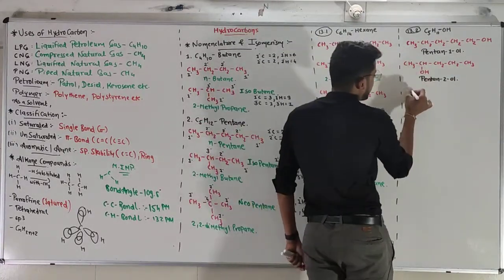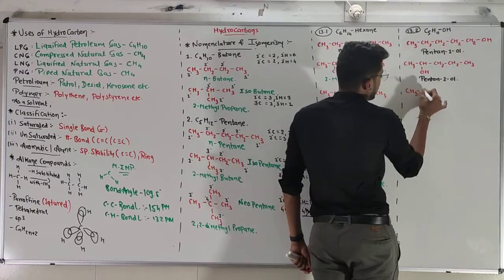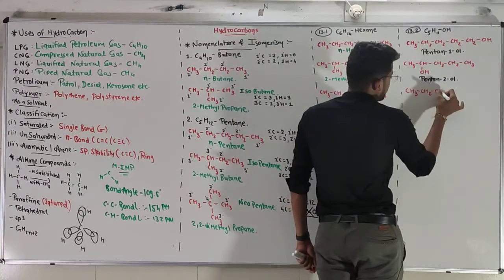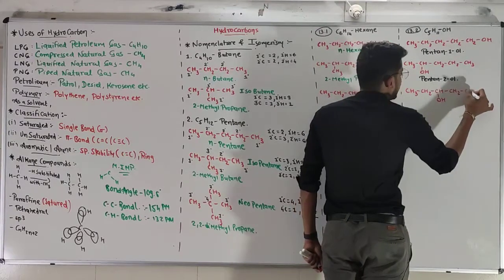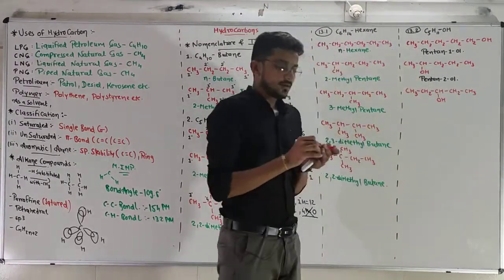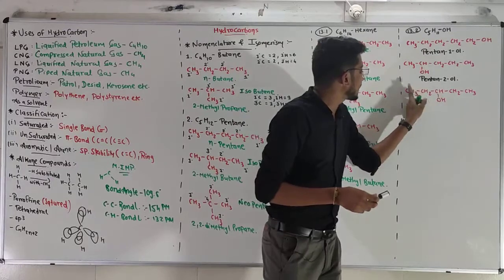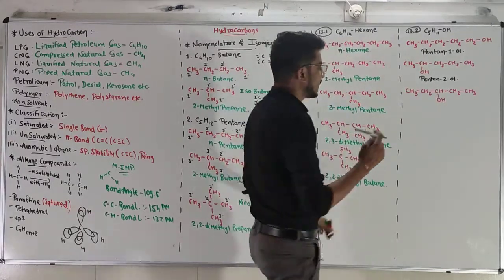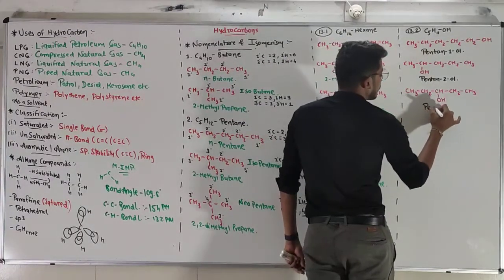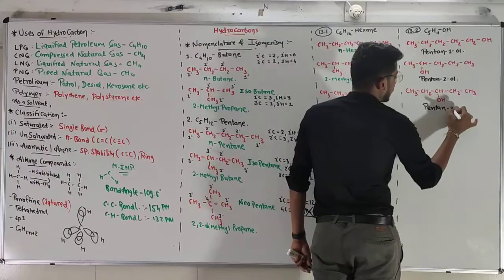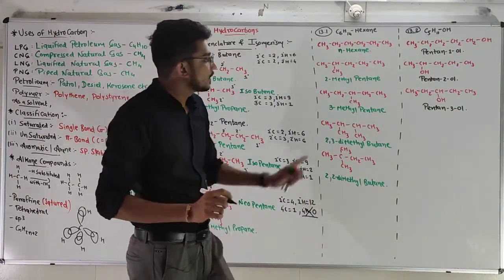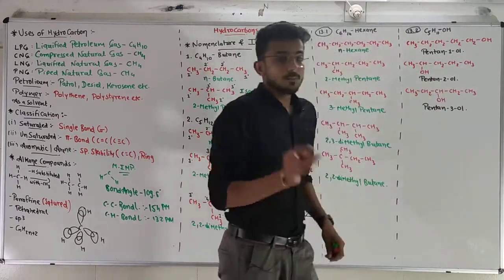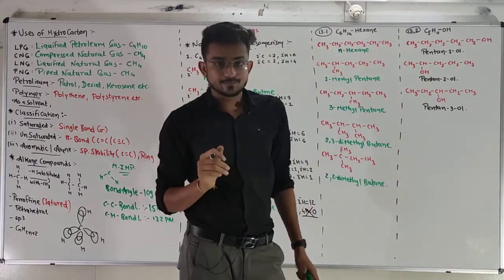Now on the third carbon. So CH3, CH2, CHOH, CH2 and CH3. Now OH is on the third carbon, 1, 2 and 3. That's why the name will be pentan-3-ol. That was for the straight chain position isomerism.